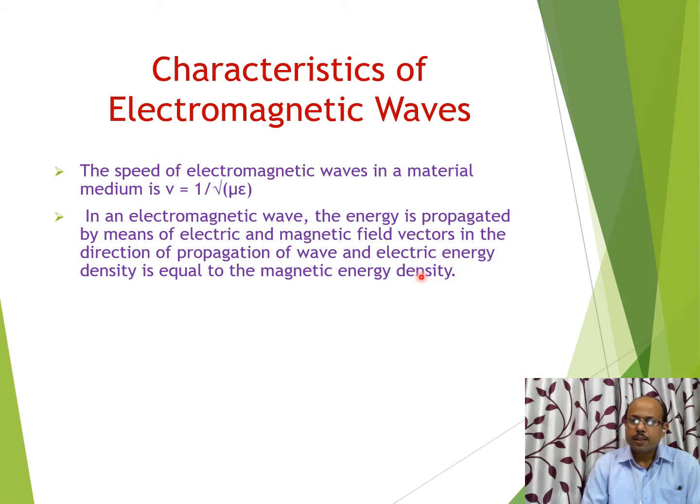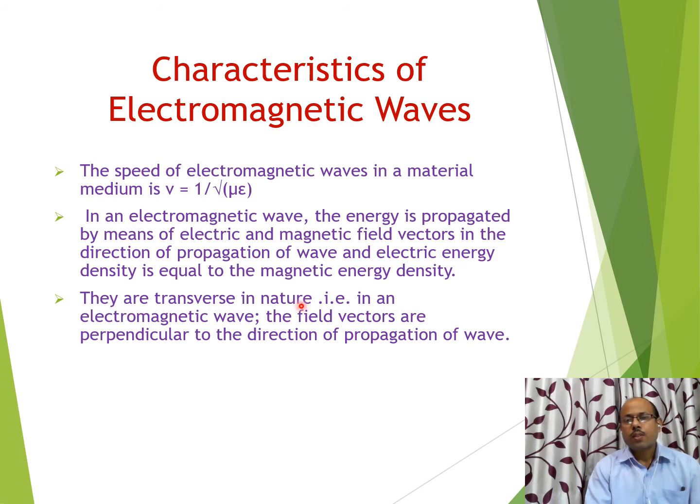Average electric energy density and average magnetic energy density will be equal. Although at different times electric energy converts into magnetic or magnetic converts into electric, on average the electric energy density is equal to the average magnetic energy density, and that is a very important derivation that we will discuss in the next slides.